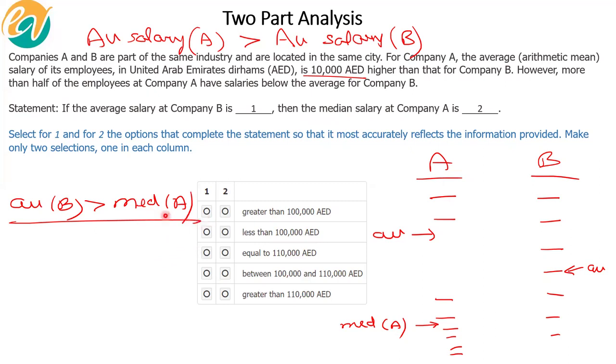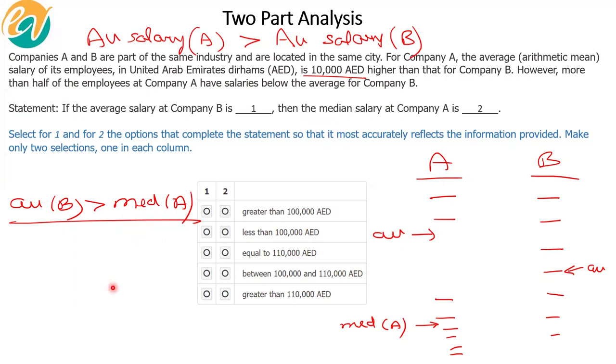So if the average for company B is greater than 100,000, can we really say that the median should be lesser than 100,000? No. For example, greater than 100,000 could be 200,000. Greater than 100,000 could be anything. So if this is 200,000, we cannot say that this should be lesser than 100,000. We don't know the quantum of difference.